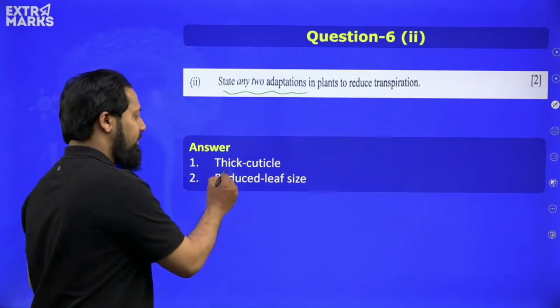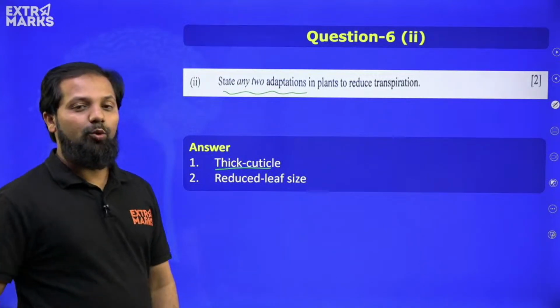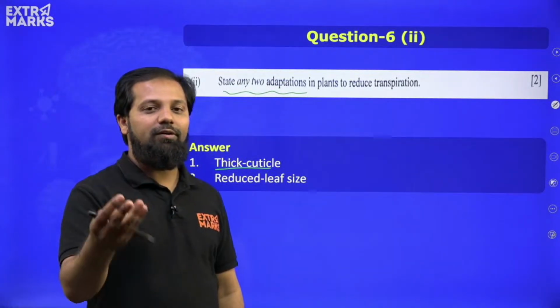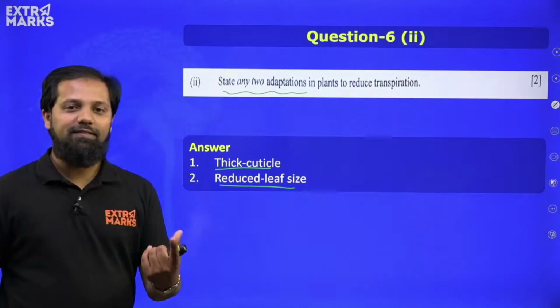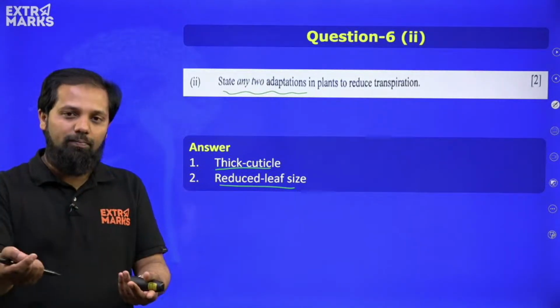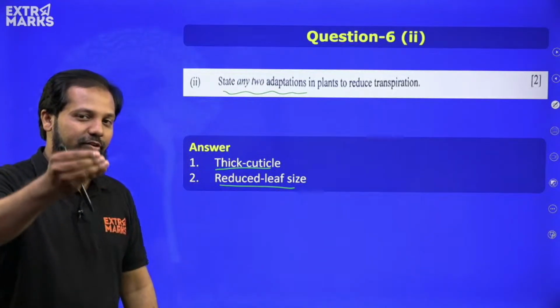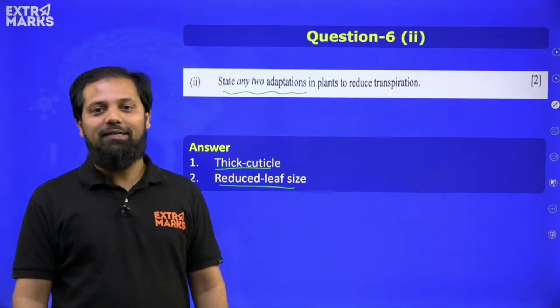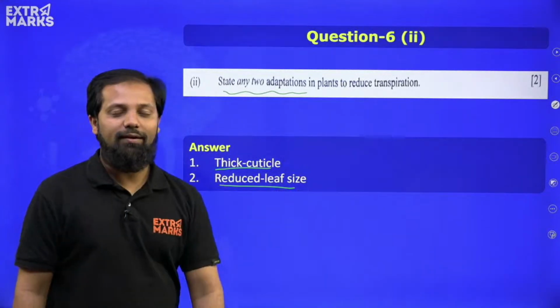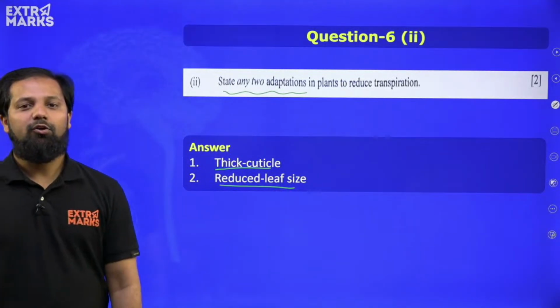So one among them is even thick cuticle. When cuticle is thick, the evaporation rate will reduce. Then reduced leaf size. If leaf size is reduced, like it is becoming a thorn, obviously the transpiration rate will go down. Sunken stomata is one more modification in certain plants, right? So all these can be written as an answer for getting the 2 marks.